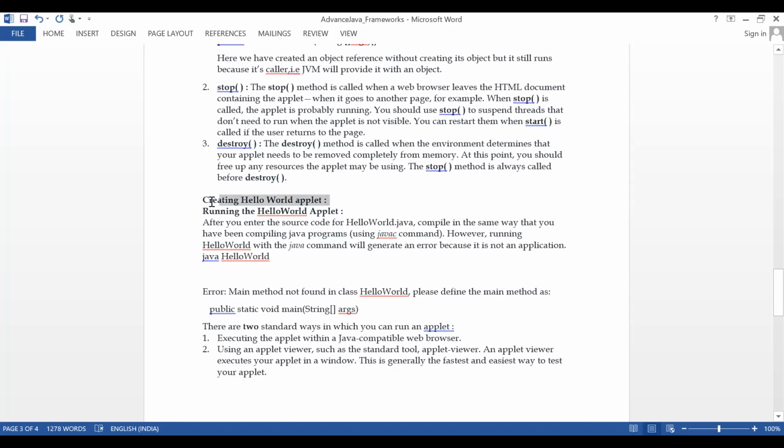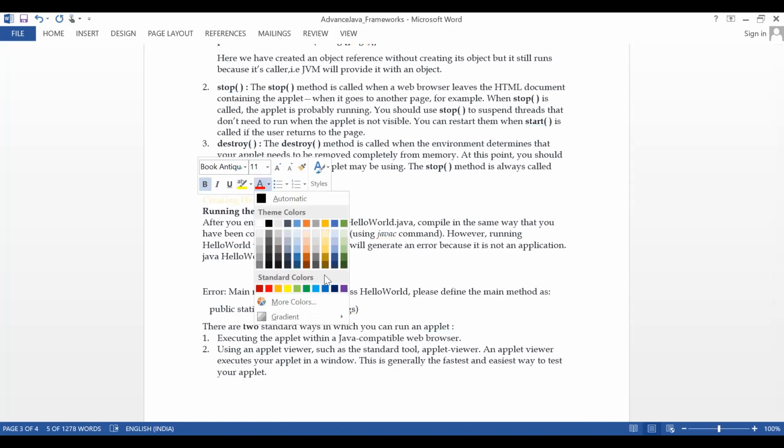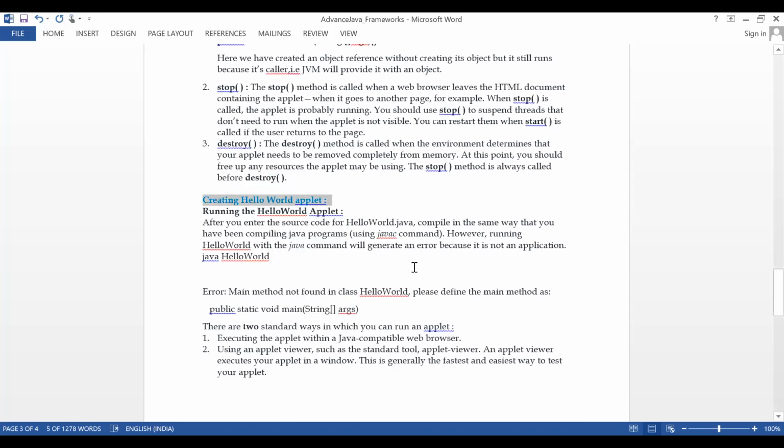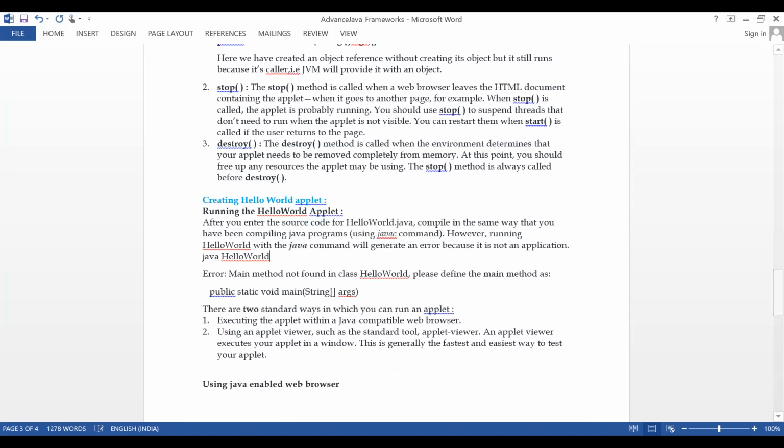For creating an applet, you have to write a program and compile it like a hello world Java program. But a hello world Java applet you cannot run through a java command. So how does it run? If you try to run it, you will get an error. Let's see that. Please define the main method as public.